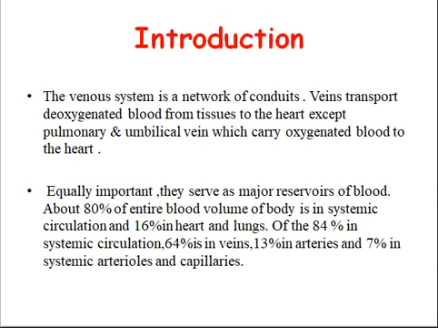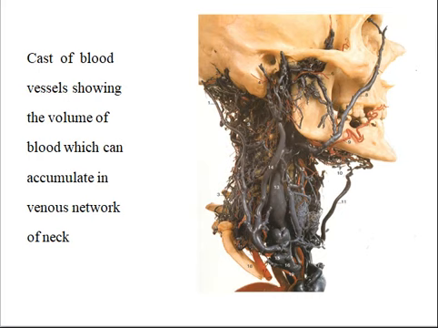About 80% of the entire blood volume of the body is in the systemic circulation and 16% in the heart and lungs. Of the 84% in the systemic circulation, 64% is in veins, 13% in arteries and 7% in systemic arterioles and capillaries. As shown in the diagram, the volume of blood which can accumulate in the venous network of the neck.